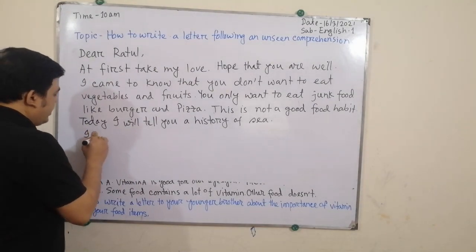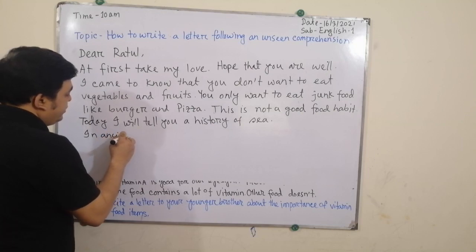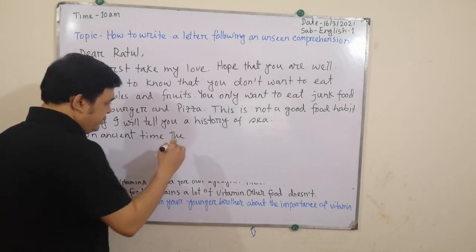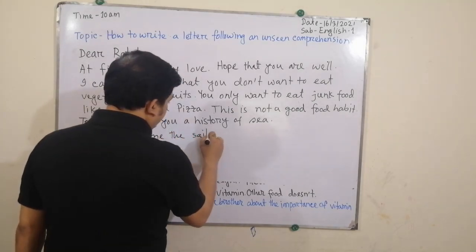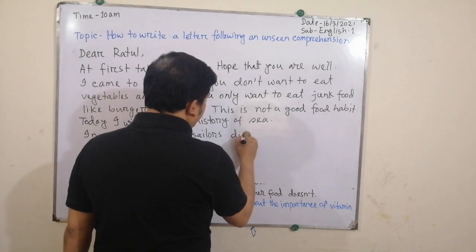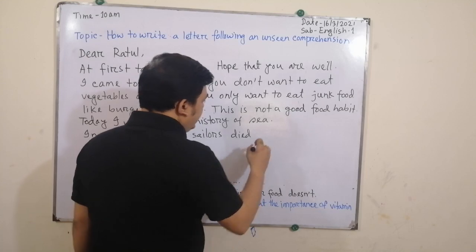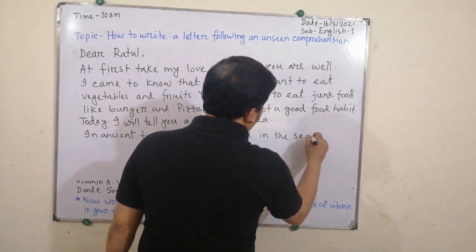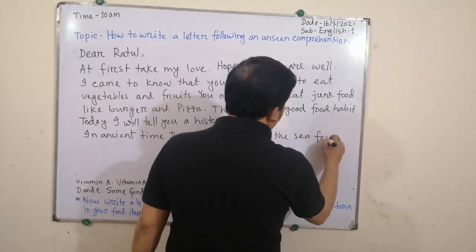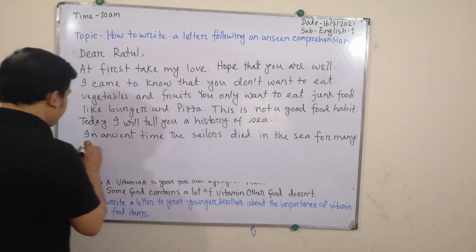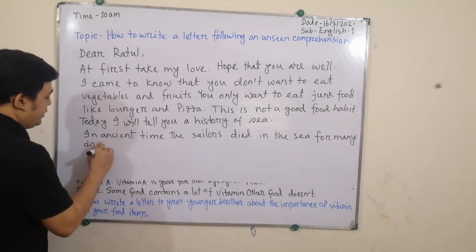In ancient time, the sailors died in the sea from many diseases.